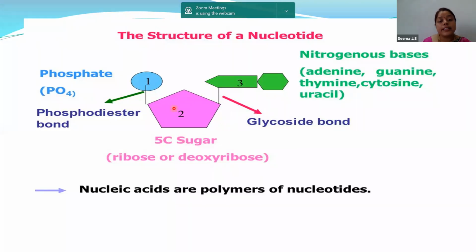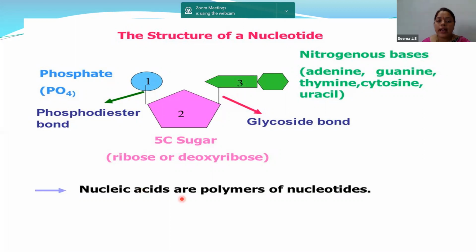Next, the sugar is linked to the phosphate with the phosphodiester bond. So children, please keep it in mind. You have to remember about 2 bonds over here. A sugar is linked to the nitrogenous base with the glycosidic bond, whereas the sugar is linked to the phosphate with the phosphodiester bond. So keep it in mind, sugar is a pentose sugar, nothing but 5 carbon sugar. Carbon connected to the phosphate through a phosphodiester bond. Carbon connected to the nitrogenous base through a glycosidic bond.